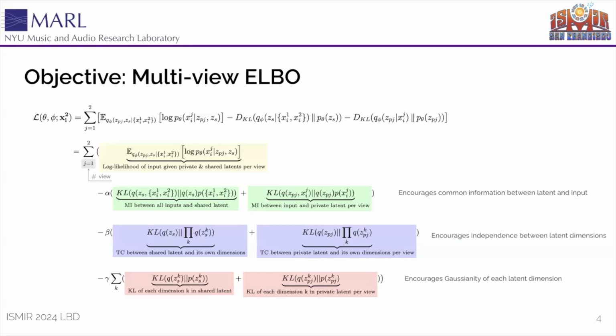We train our model using an adaptation of the beta-TCVAE loss to the multi-view setting. The objective is a combination of maximizing the reconstruction accuracy and minimizing a decomposed version of the KL divergence designed to better incentivize disentanglement. The KL term is made up of the mutual information term, encouraging retained information between the latents and respective inputs, the total correlation term, which encourages independence and sparsity within latent dimensions, and the dimension-wise KL term, which further encourages Gaussianity of each latent subspace. Each of these terms are carefully weighted using alpha, beta, and gamma as shown here.